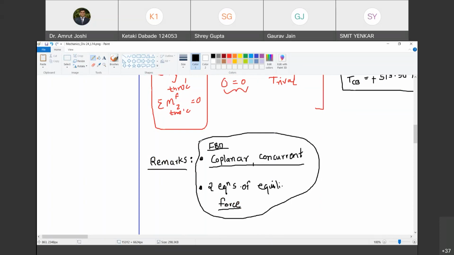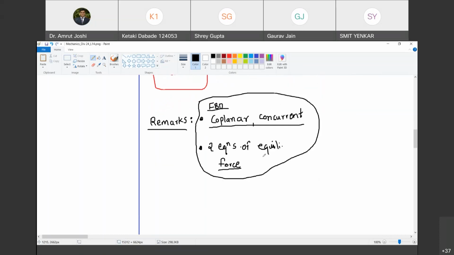or are non-trivial. And which equations are those? They are the force equations. In which directions? In that plane you can choose any pair of directions, such that the directions are perpendicular to one another. Are you with me? Yes, sir. And about those directions you apply the force equilibrium equations; only those two equations matter. Are you with me? Yes, sir.